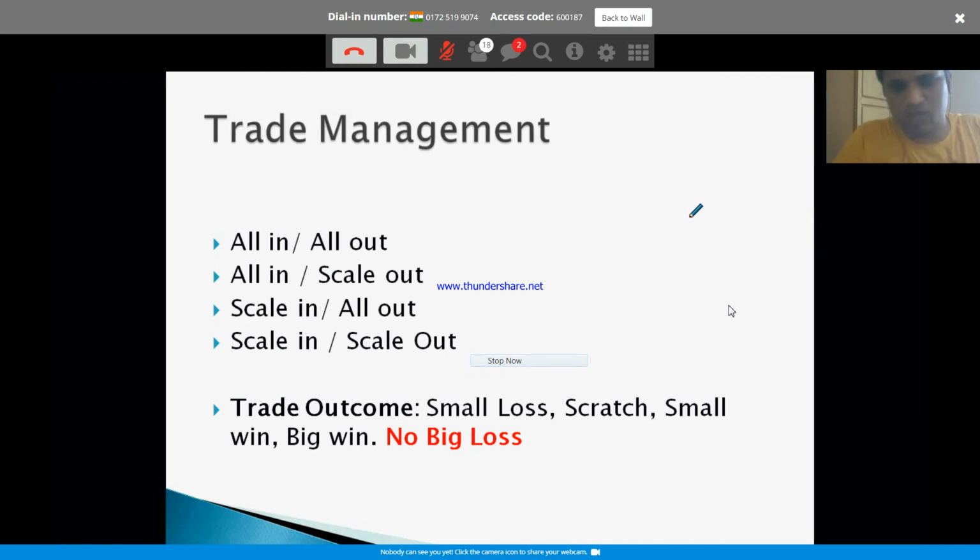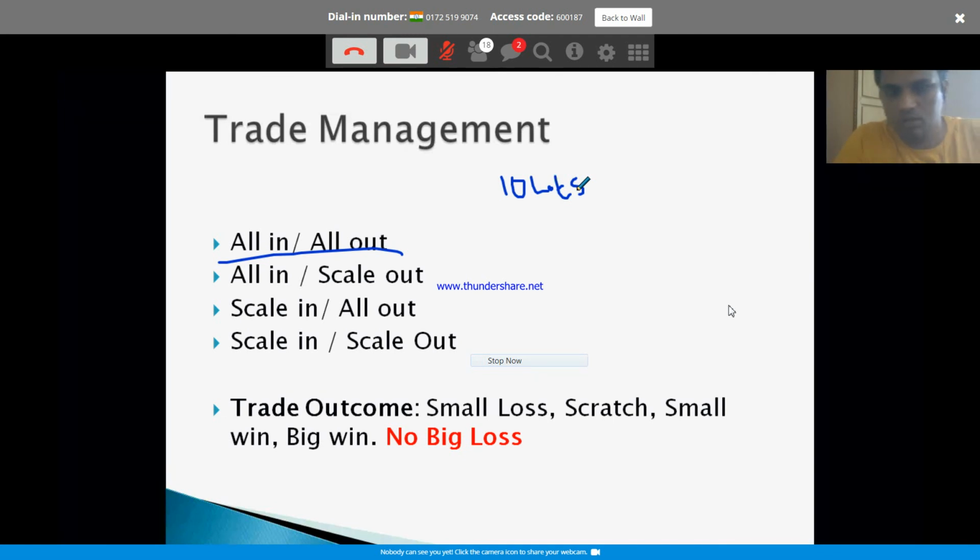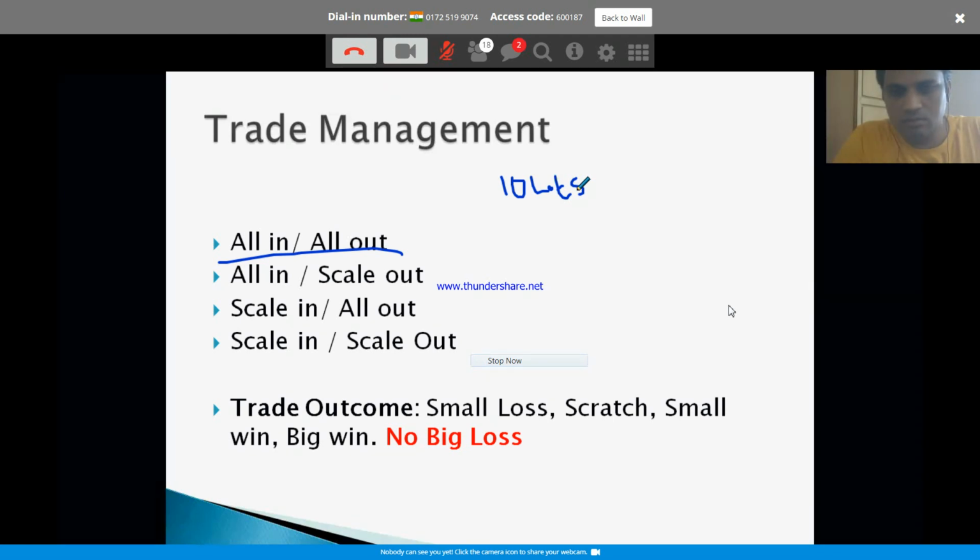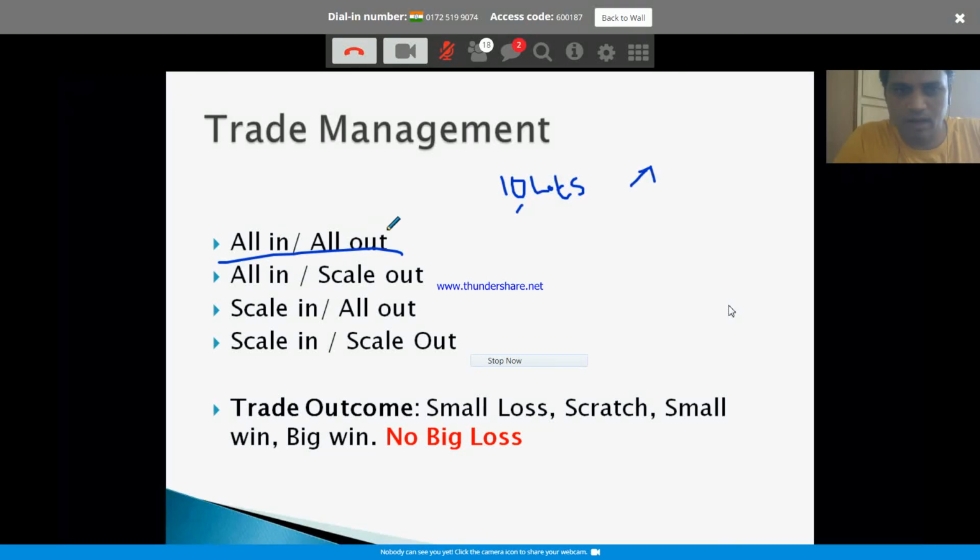Depending upon your style, you stick to one of these. Let's say, for example, you are trading with 10 lots. You see a bullish hammer at the support. Either you enter with 10 lots and after the price movement, you exit with 10 lots, all in, all out.